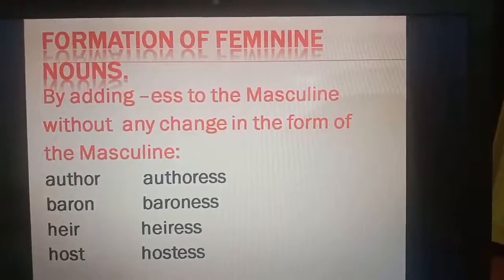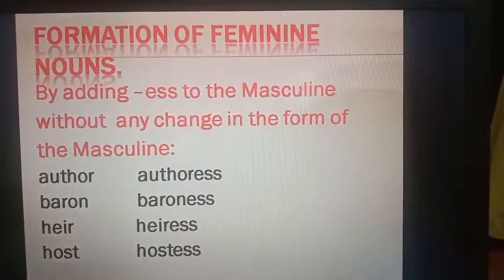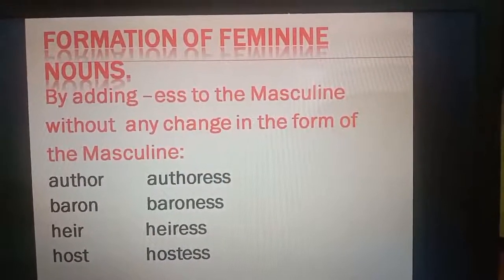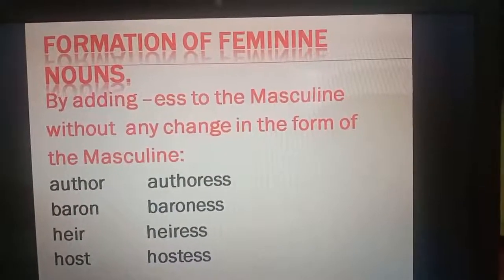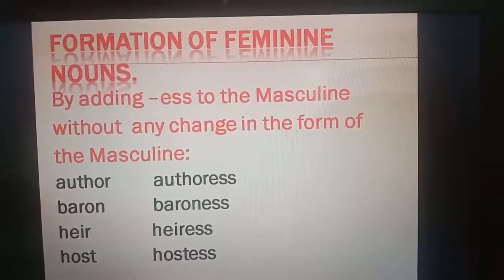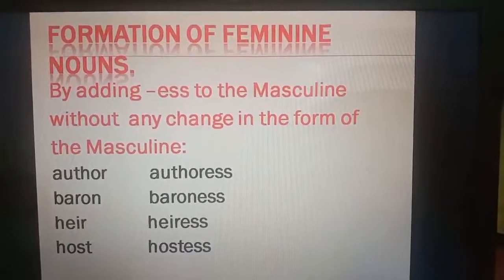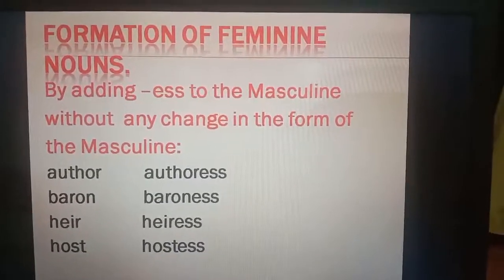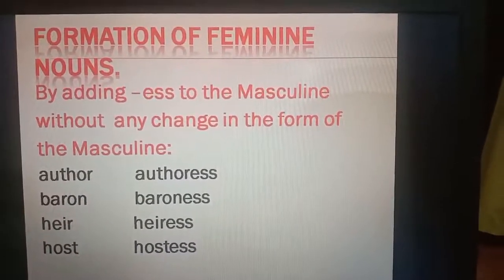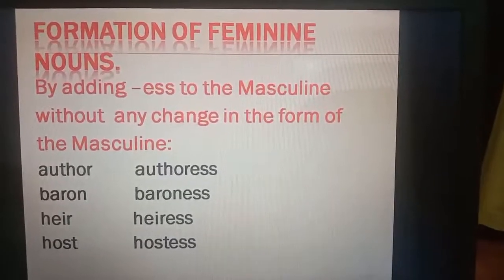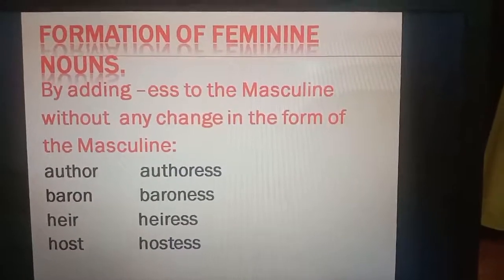Formation of feminine nouns. Children, there are different ways of forming feminine nouns from masculine nouns. I'm going to read it out for you. Please pay attention. By adding ESS to the masculine without any change in the form of the masculine.